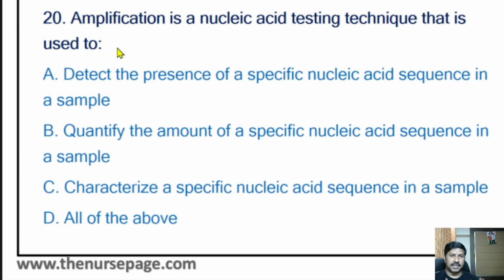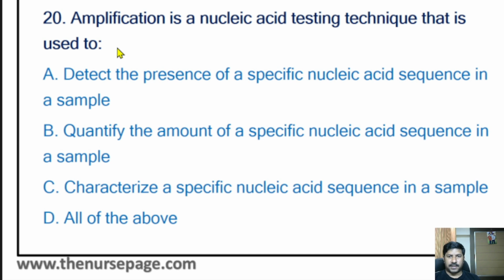Amplification means it will make things larger. Amplify means it makes a larger size, like a lens, through which we see small things in a larger size. The amplification process works with a similar kind of mechanism. It makes the smaller nucleic acid larger. Then it is easy to find out which organism has that particular structure of nucleic acid. In that way, we can identify the organisms.